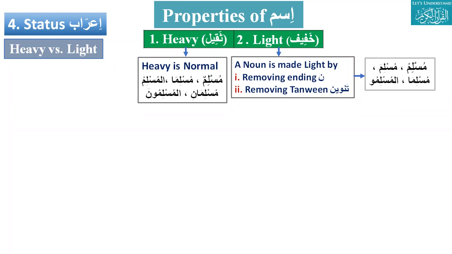Ayan, please focus on the question. First question was how many properties of ism. I just asked you how many types. One property of ism is type, qism. How many qism? How many types?